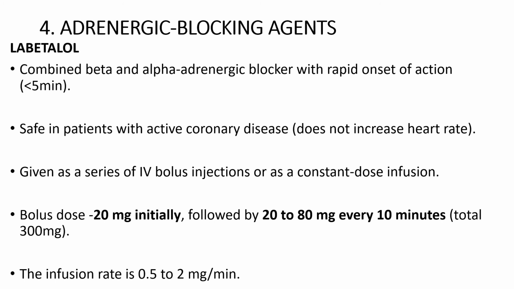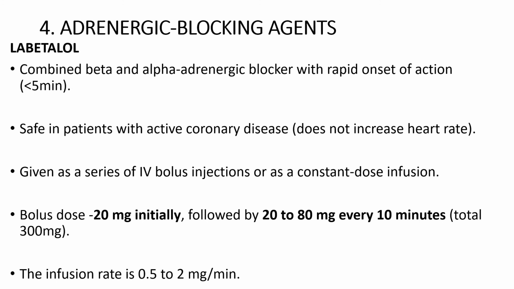Coming to next category, adrenergic blocking agents. Starting with labetalol, it is a combined beta and alpha adrenergic blocker with a rapid onset of action within 5 minutes. It is safe in patients with active coronary disease as it does not increase the heart rate. It is given as a series of IV bolus injections. However, it can also be given as a constant dose infusion. The bolus dose is 20 mg initially, followed by 20 to 80 mg every 10 minutes, to a total of up to 300 mg.